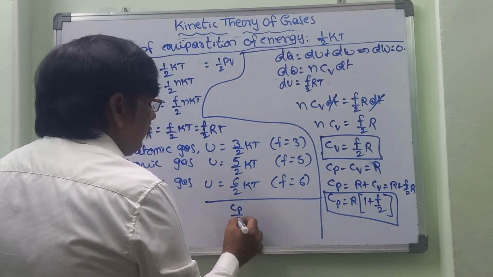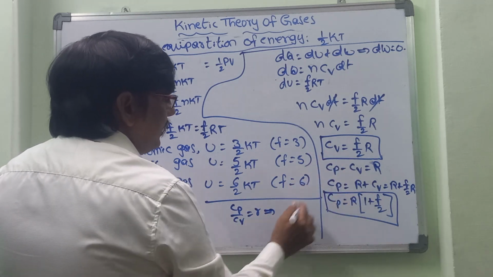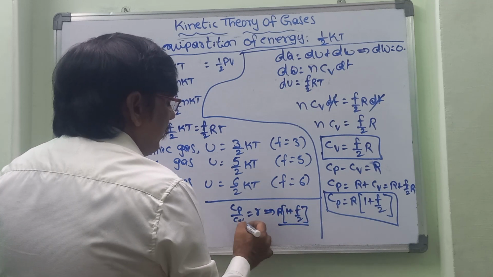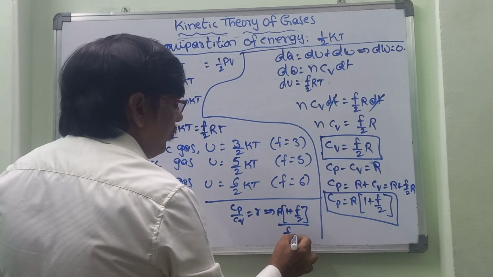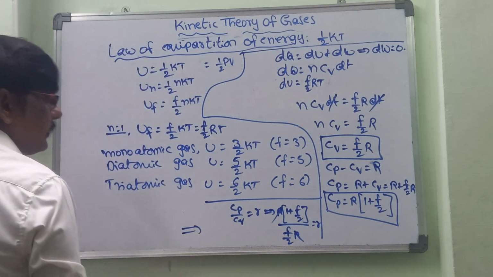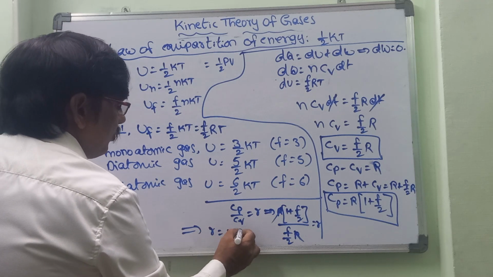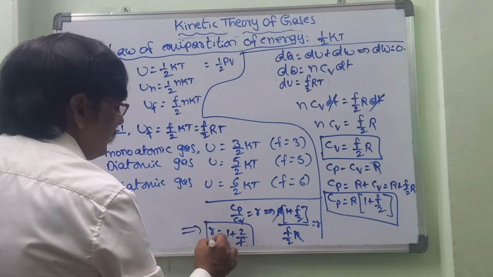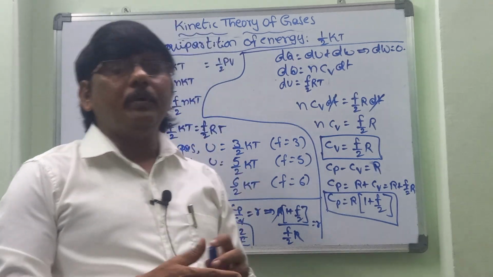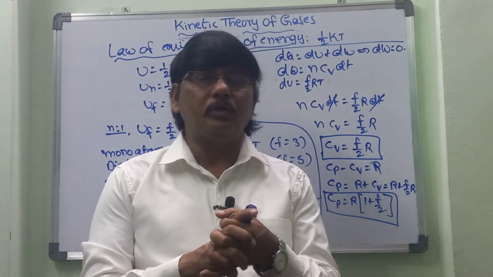Then, the ratio Cp by Cv is equal to gamma. That implies the Cp value R into 1 plus f by 2, divided by the Cv value f by 2 R, is equal to gamma, and R gets cancelled. Ultimately we get gamma is equal to 1 plus 2 by f. So that is about the specific heat at constant pressure and volume. These are the total formulas and equations we can take.